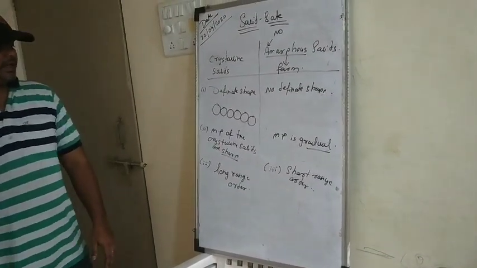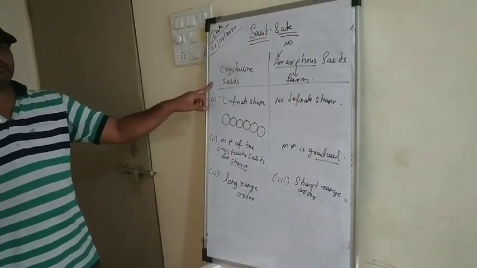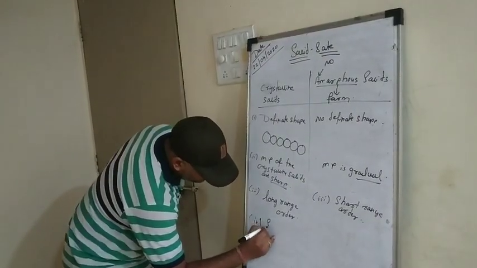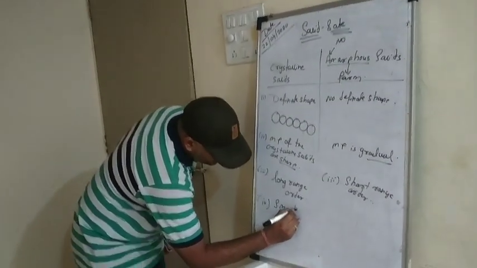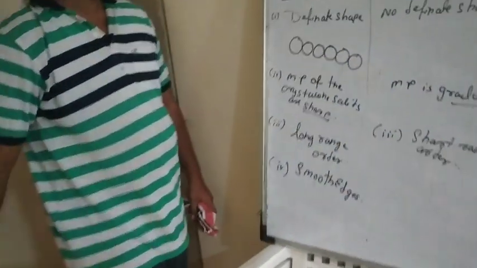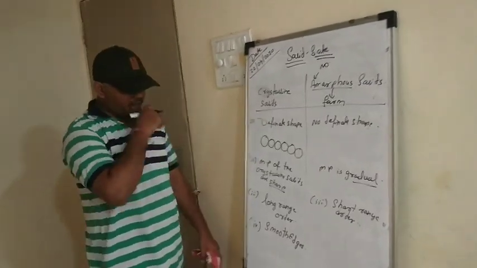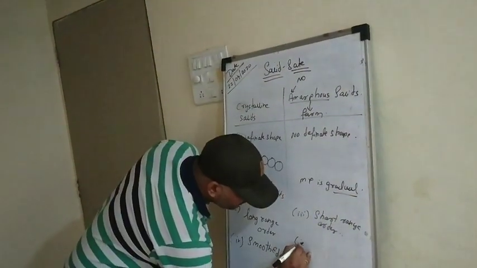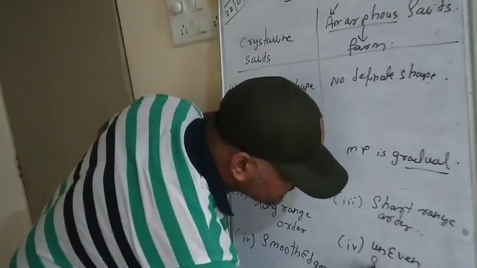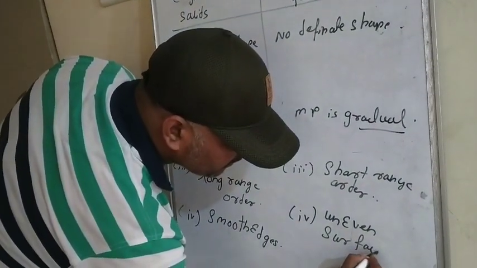Okay, now in this case, when you cut the crystalline solids, you will get smooth edges. But when you cut the amorphous solids, you will get uneven surfaces, right?